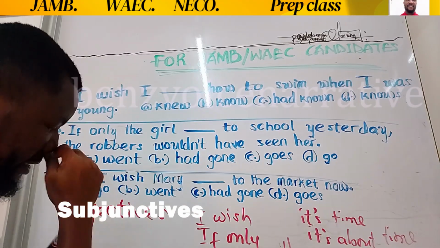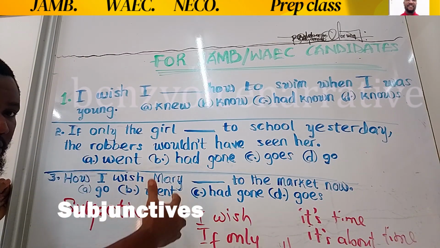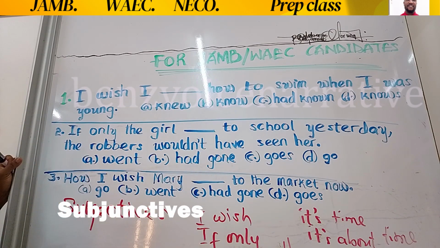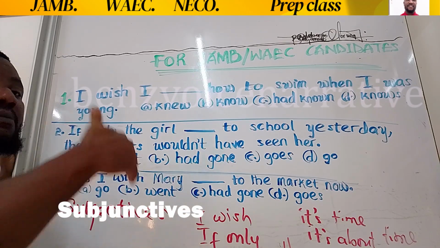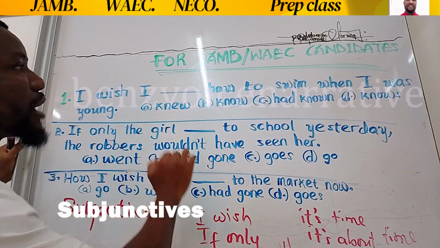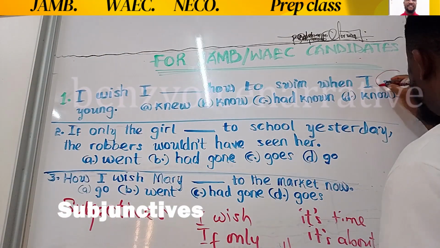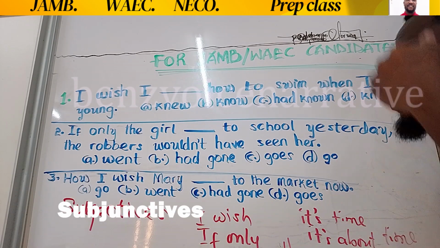So what that means is a subjunctive expression in the present tense takes its verb in the past. That was rule number 1. The second rule states that when you have a subjunctive expression in the past, the answer, your verb, should always be in the past participle. So let's go back to the first question. "I wish I dash how to swim when I was younger," or when I was young, when I was much younger. Here it was "when I was young."